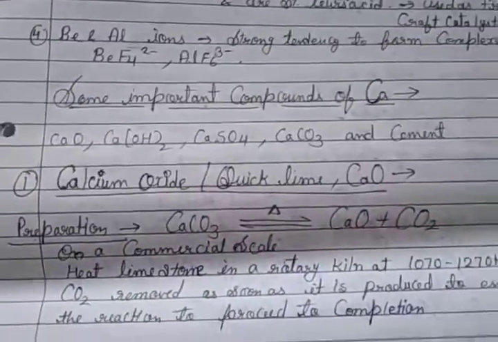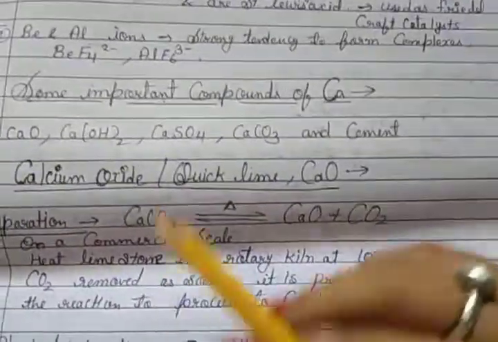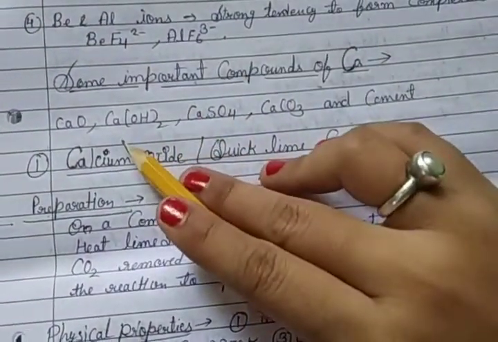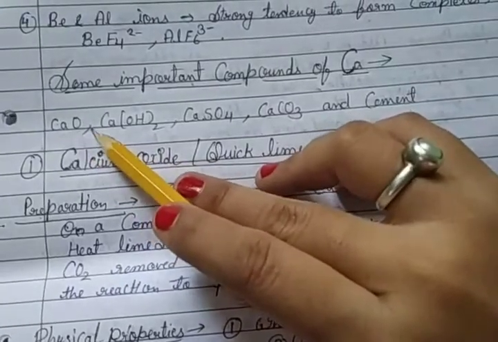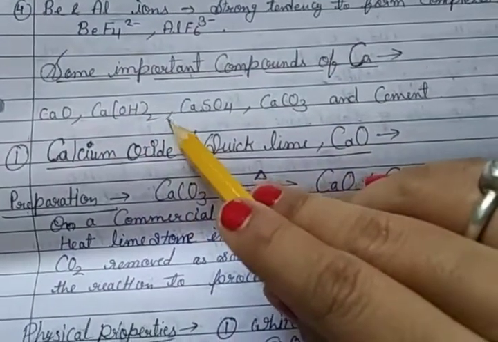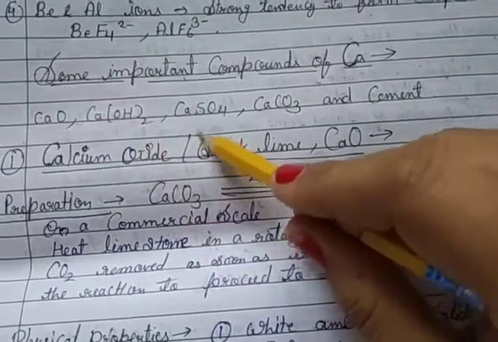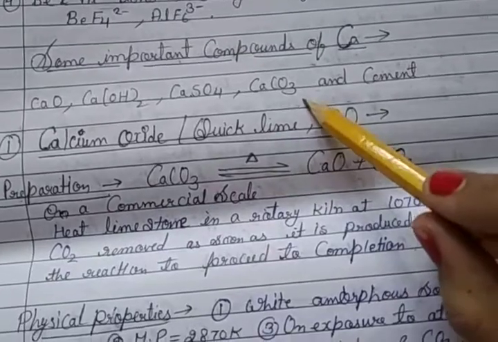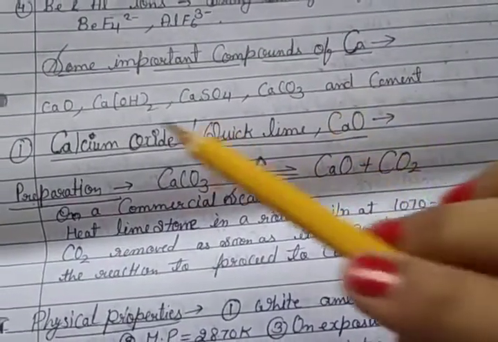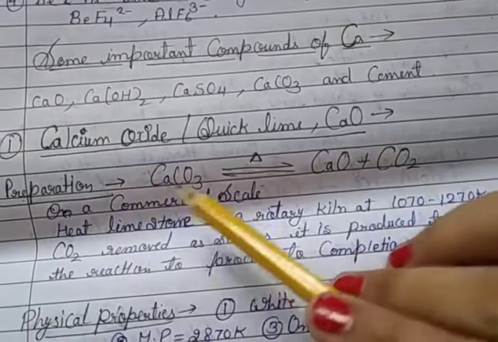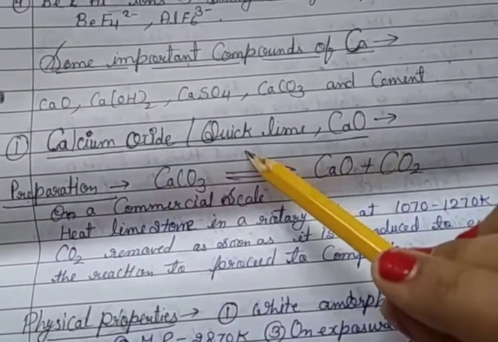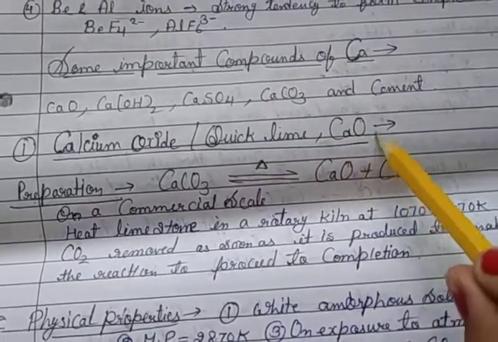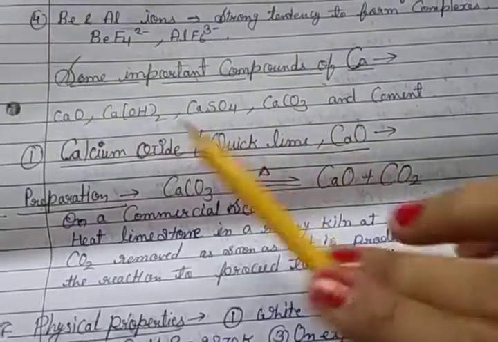Then next, some important compounds of calcium. Here we have to discuss, as given in your textbook, CaO calcium oxide, Ca(OH)2 calcium hydroxide, CaSO4 calcium sulfate, CaCO3 calcium carbonate, and cement. First we start with calcium oxide. Its general name is quicklime, and the formula is CaO.